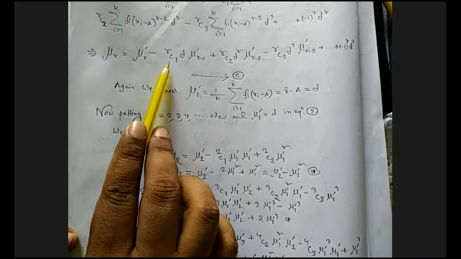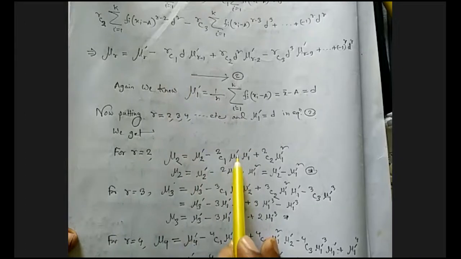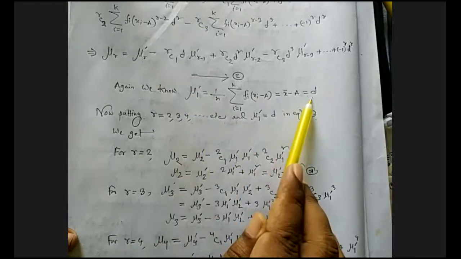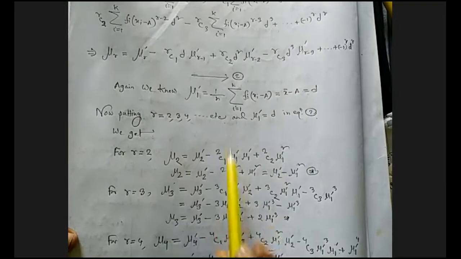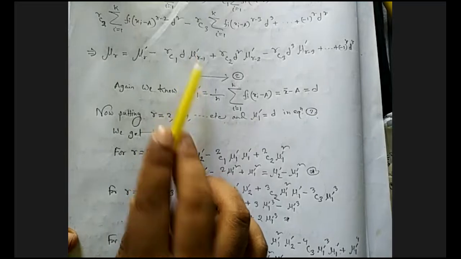So for r equals 2, we can write r equals 2 here. Now for r equals 2, we get mu2 dash, and for this, C1 times d, d means mu1 dash. So this is mu1 dash, and this is r equals 2. 2 minus 1 means mu1 dash, also mu1 dash.